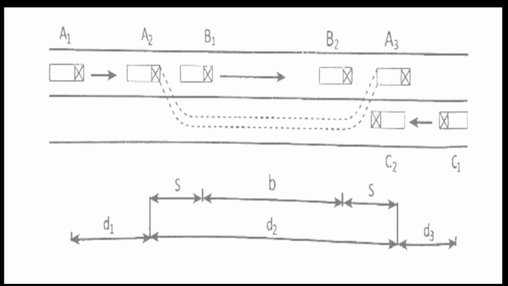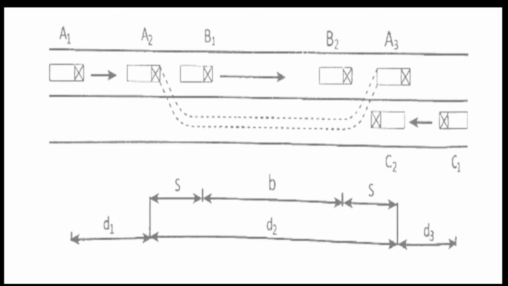Next, from the position A2, the vehicle A starts accelerating and shifts to the adjoining lane. That means the vehicle moves outside the lane, starts to overtake, overtakes the vehicle B and shifts back to the original lane ahead of B in the position A3.